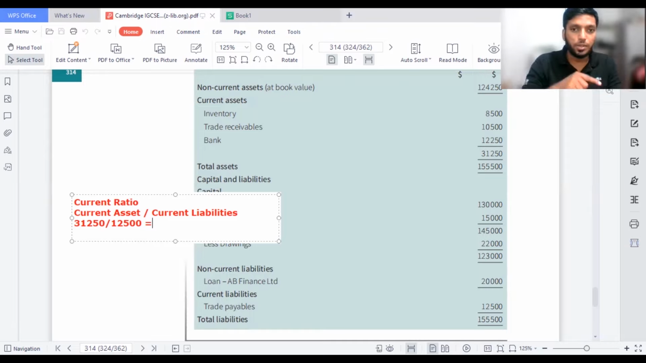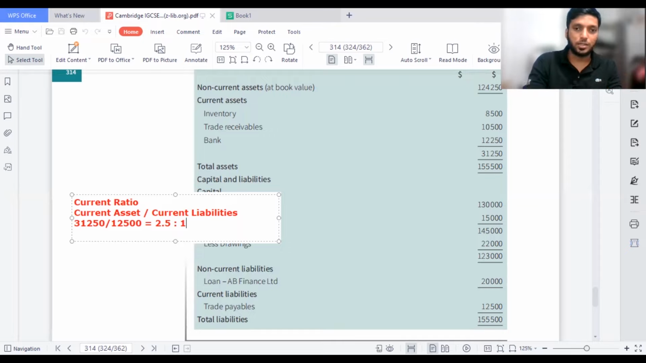Now in profitability ratios, you remember I told you to multiply by 100, but in current ratio you never multiply by 100. You just need to take it as 2.5 is to 1. So when you are showing this way, 1 is representing the current liabilities. So when there is one current liability, there is 2.5 of current ratio. That is good for the business.